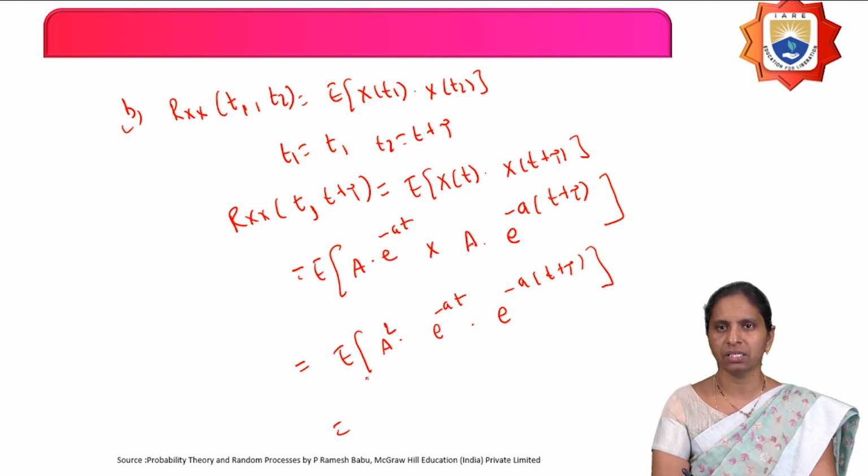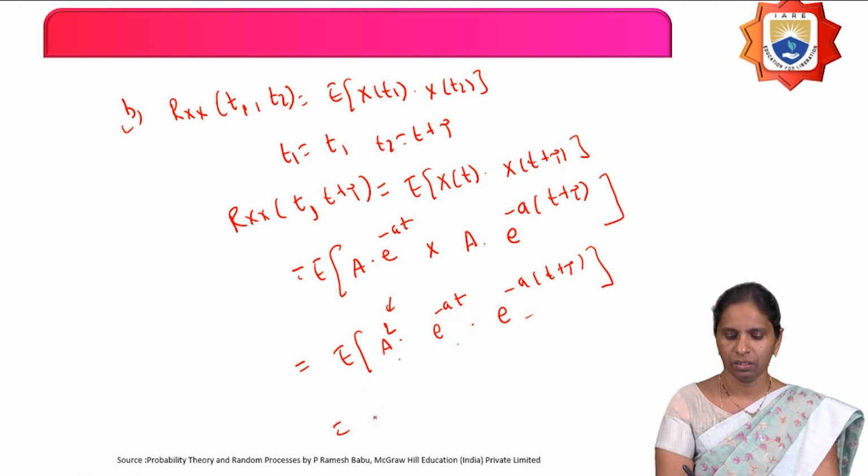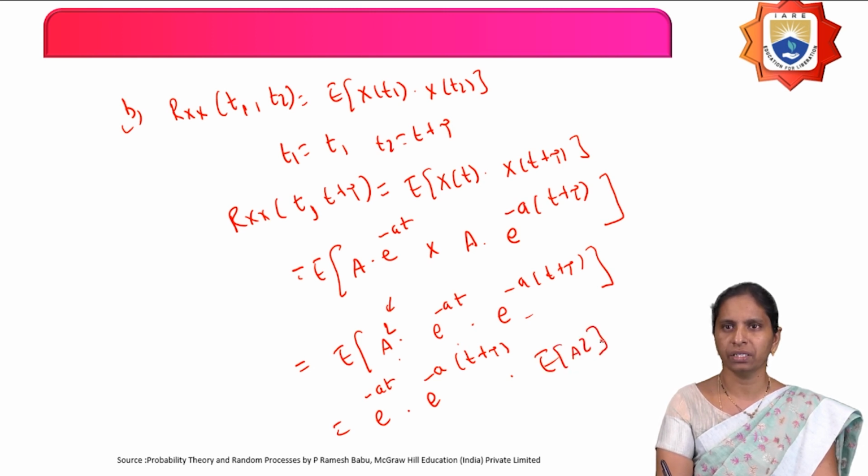Now, the statistical average has to be calculated with respect to the random variable. Which is the random variable? A. Therefore, keep this term inside and bring the remaining terms outside. Then you can write this as e power minus at into e power minus a into t plus tau into expectation of A square.